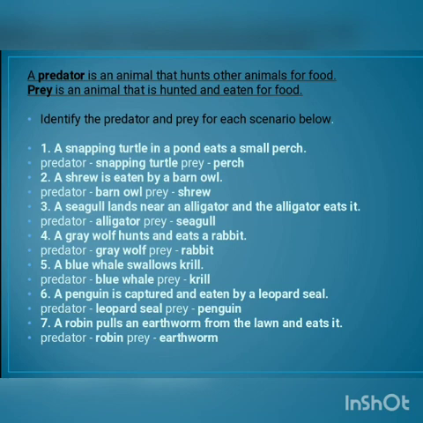So now I think you all must know how to identify a predator and a prey in the food chains.